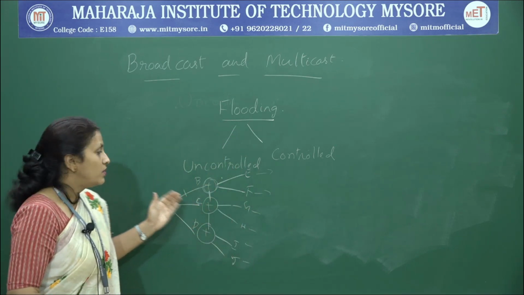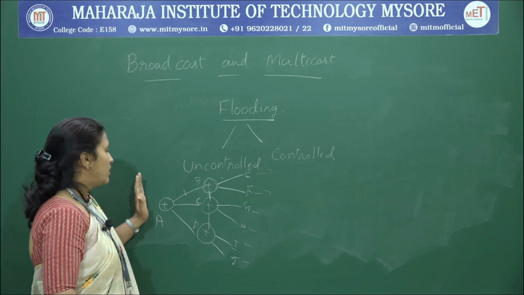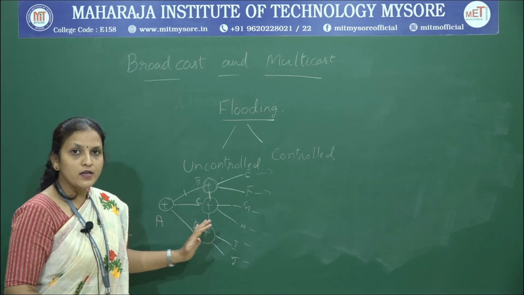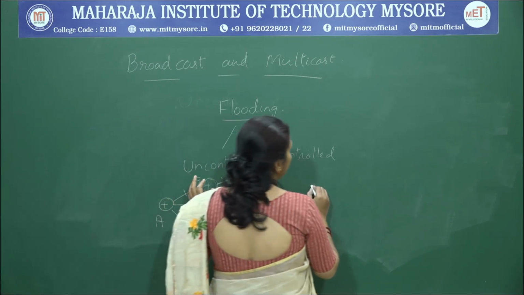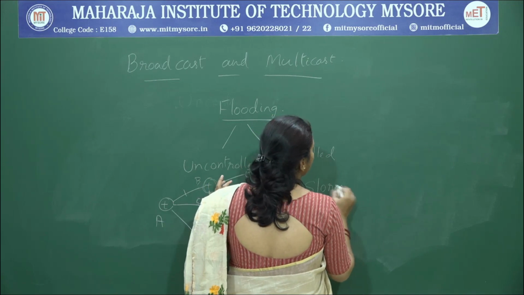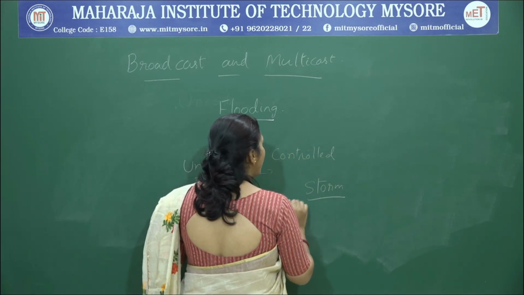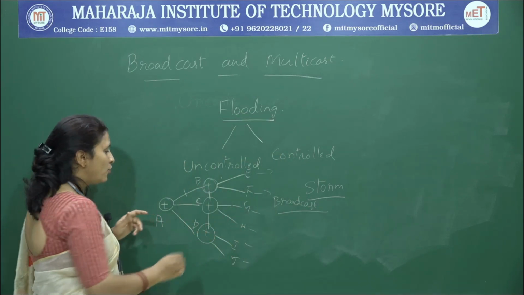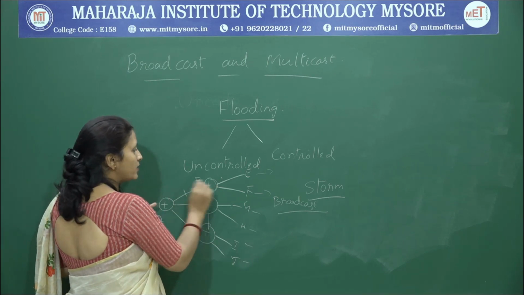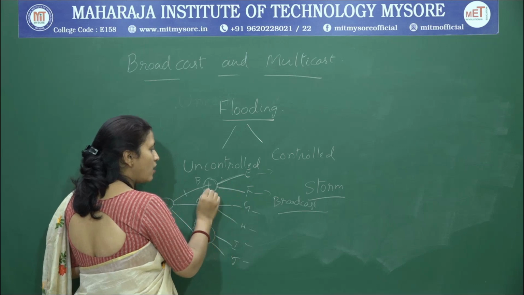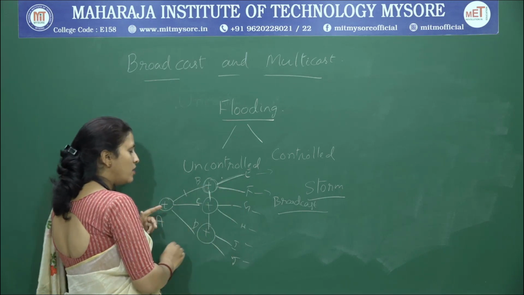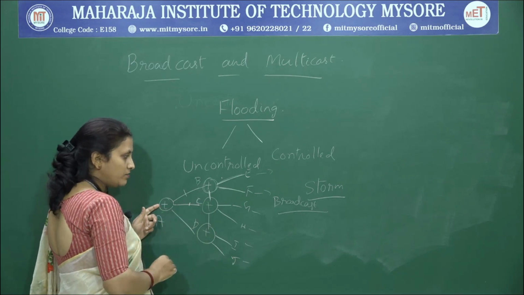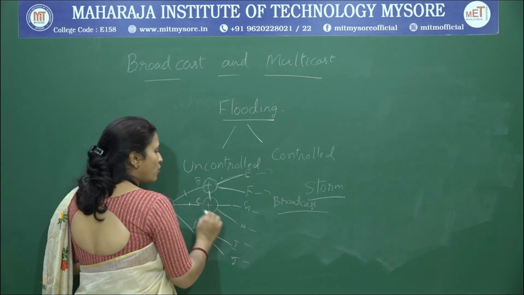Here, if you observe, this is going to transmit the data packet to all available routers that are present in the network, but there is a drawback here. What is that? This creates a storm. We call that a broadcast storm. What do we mean by that? For example, B is going to transmit the copy of the data packet to E and F, along with that it also sends a copy to C, but C has already received a data packet from A, right.